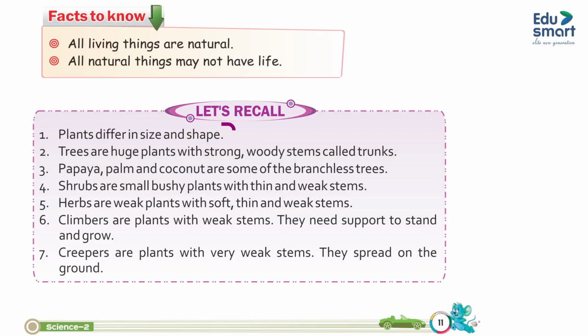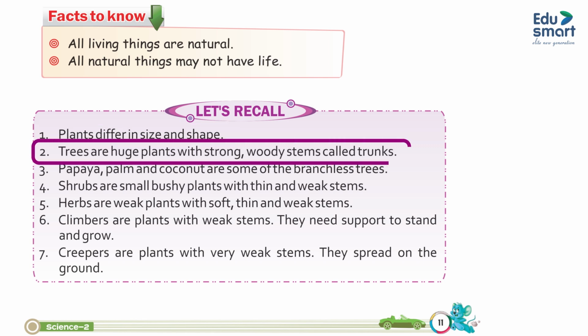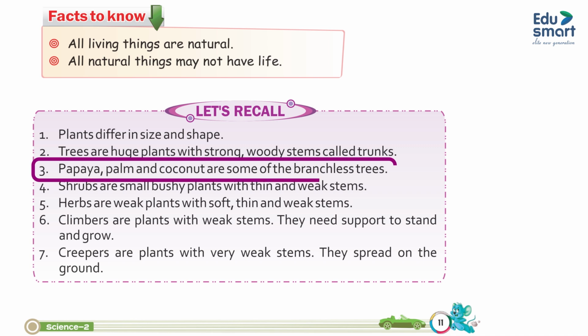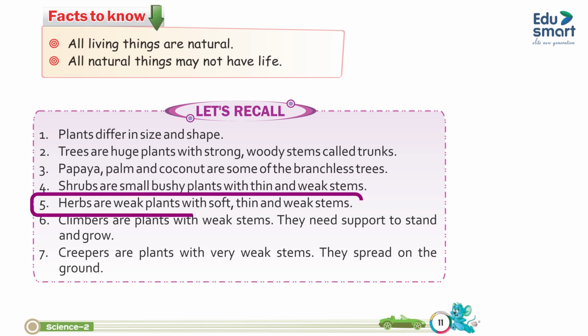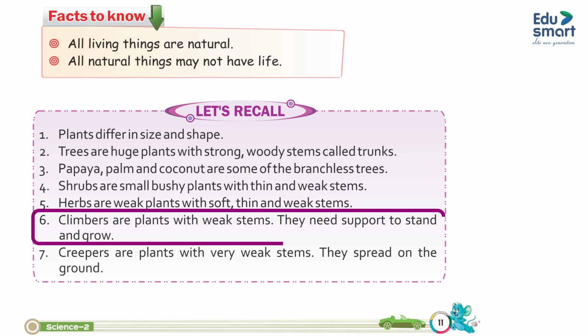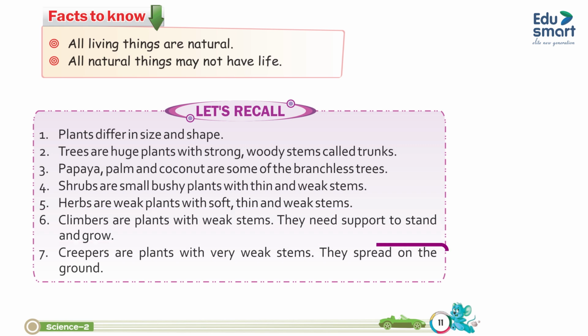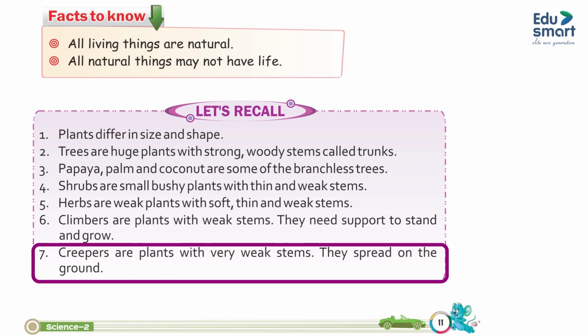Let's recall. 1. Plants differ in size and shape. 2. Trees are huge plants with strong woody stems called trunks. 3. Papaya, palm and coconut are some of the branchless trees. 4. Shrubs are small bushy plants with thin and weak stems. 5. Herbs are small plants with soft, thin and weak stems. 6. Climbers are plants with weak stems. They need support to stand and grow. 7. Creepers are plants with very weak stems. They spread on the ground.